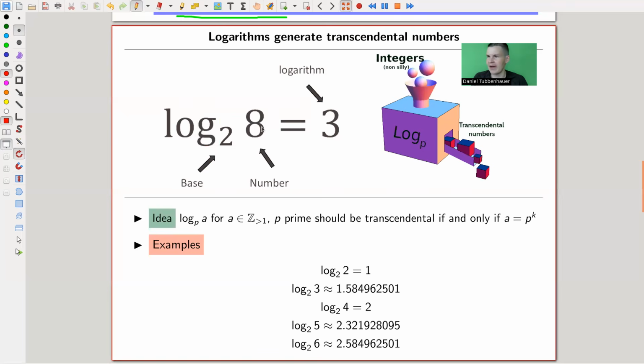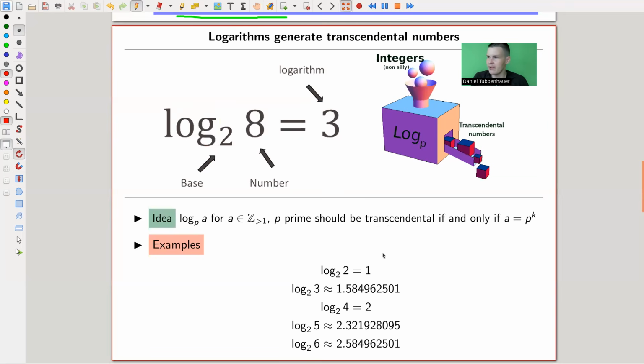And I really like this picture way more than the exponential. I'm very sorry, nobody likes it. Just kidding. I like this one a lot because in this case you can really fit in useful numbers if you want, 2 and 8, for example. So log base 2 of 8 is 3, because 2 to the 3 is 8.